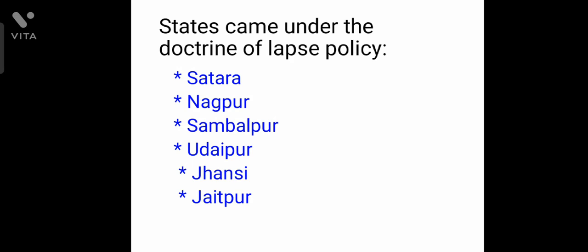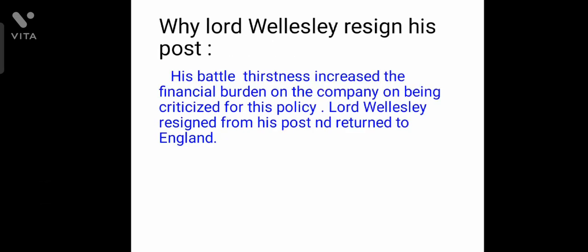Why did Lord Wellesley resign his post? His thirst for battle increased the financial burden on the company. On being criticized for this policy, Lord Wellesley resigned from his post and returned to England. So as I told, all the states end with pur, so we can easily recognize it and write it easily.